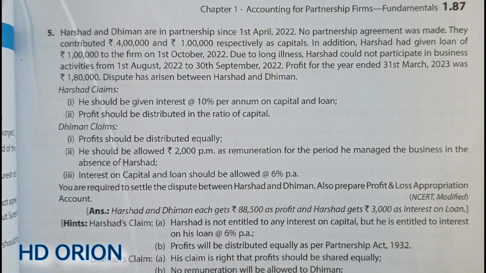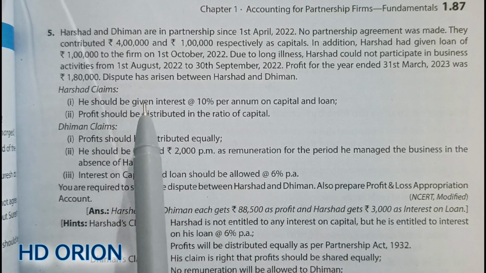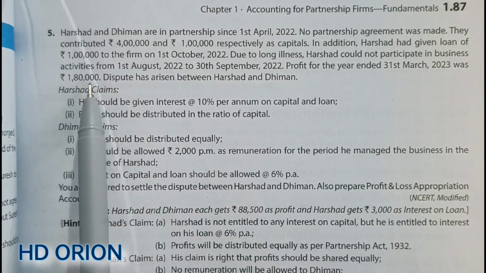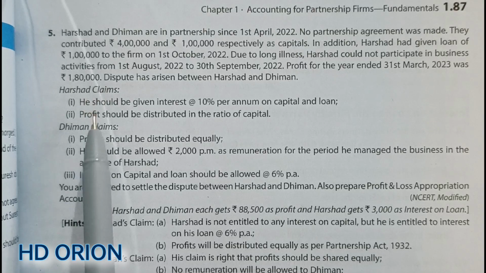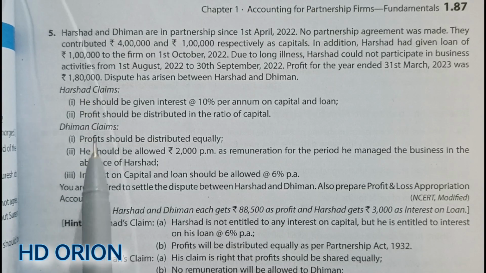If there is no partnership deed, after we get the profit, then the desires and the opinions of the partners regarding distribution of profit differ. Fine. So this is one of the major challenges of a partnership firm. Now, after they have earned a profit of rupees 1,80,000, both the partners are claiming different things.